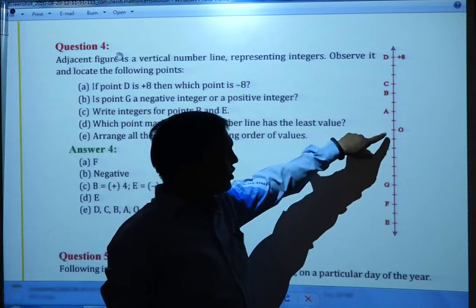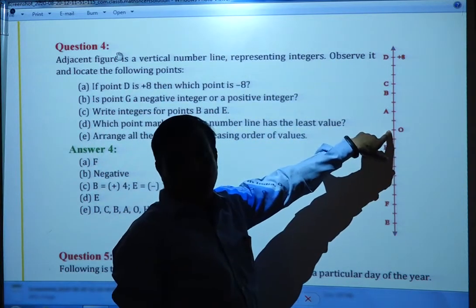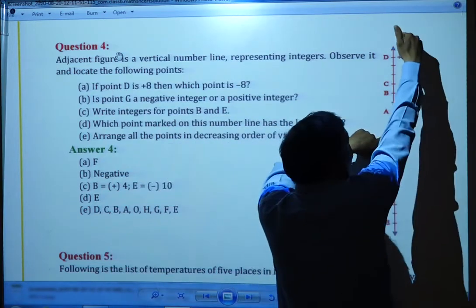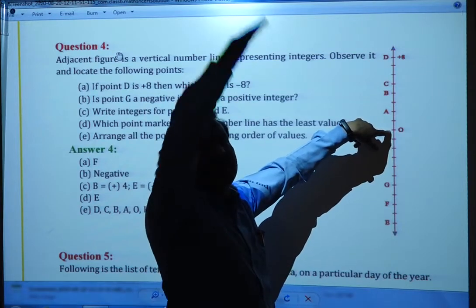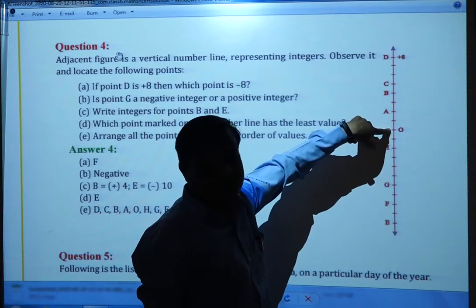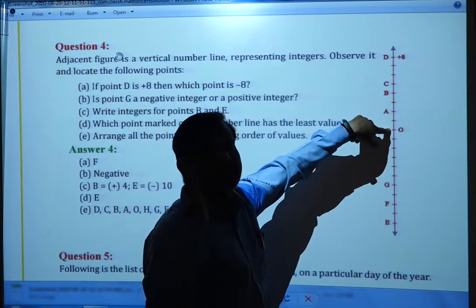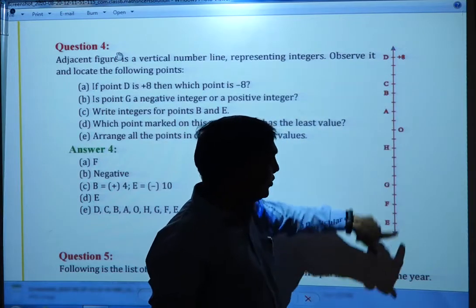Now you know this is 0. Above the 0 are plus numbers, and below the 0 are minus numbers. Always, numbers above are plus and numbers below are minus. The origin point is always 0, the starting point. Above the starting point are plus numbers, below are minus numbers.